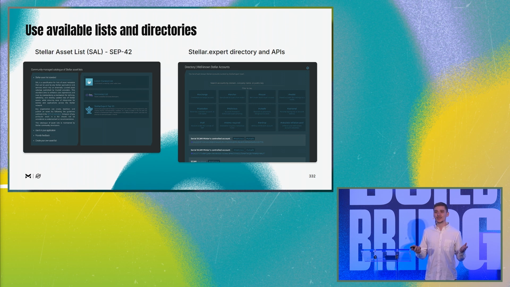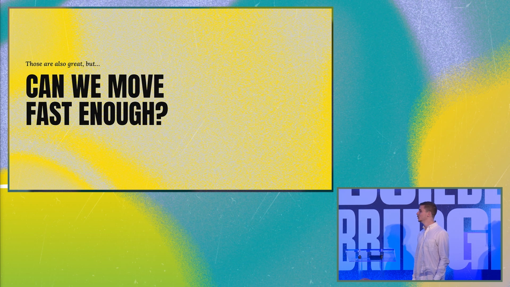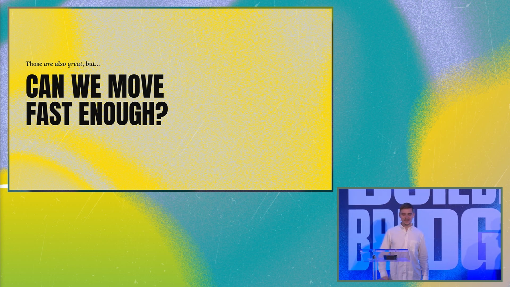We cannot keep up with the pace of new tokens and projects, a lot of them completely legit, that aren't currently tagged on Stellar Expert. So the question is, can we move fast enough? And this is what we're trying to solve at Blockaid.